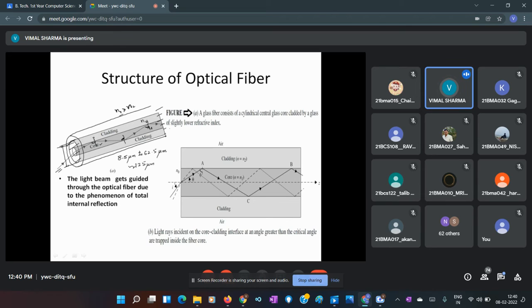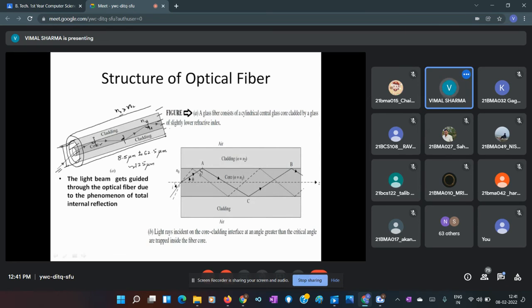Then we have the outer part, which is the cladding, and the importance of the cladding is that it helps in confining the light within the core region. Because when will total internal reflection happen? Total internal reflection will happen at the core cladding interface, where the refractive indices of core and cladding both play a role. So this confines the light within. And then we have the outermost part. As I said already, it is to protect this optical fiber.